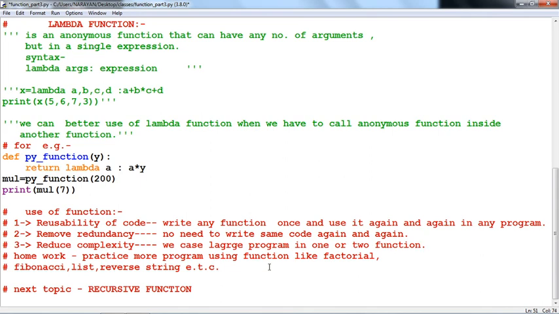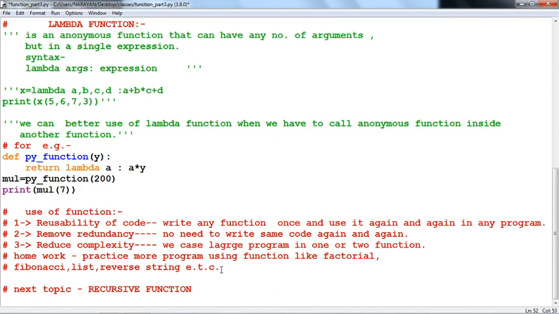Now we will discuss recursive function in our next lecture, and I hope you have cleared this topic. You should practice more programs using function, like factorial, Fibonacci number, list reverse, string, etc. Redesign all the programs you designed in your previous classes using function.